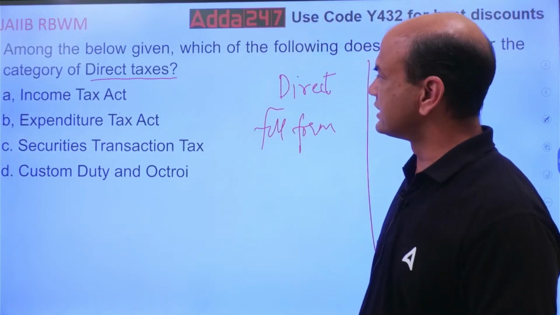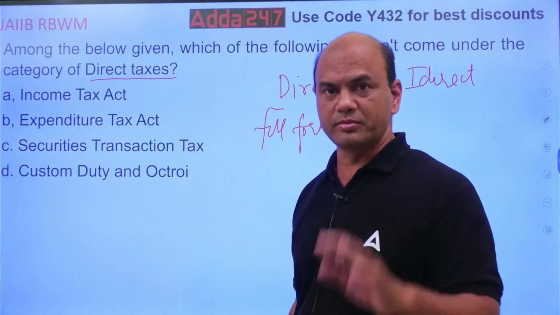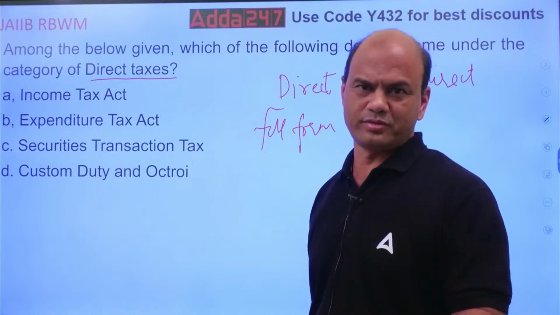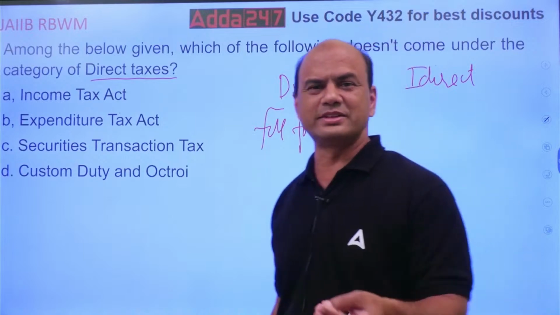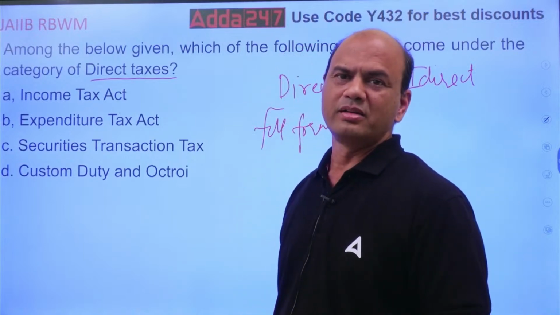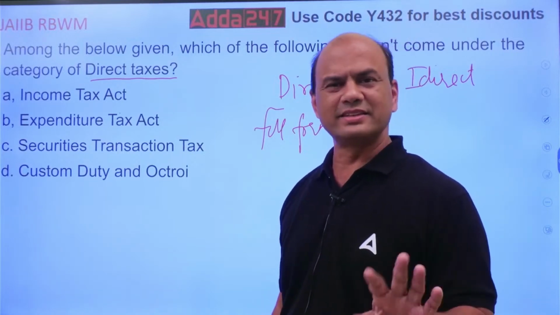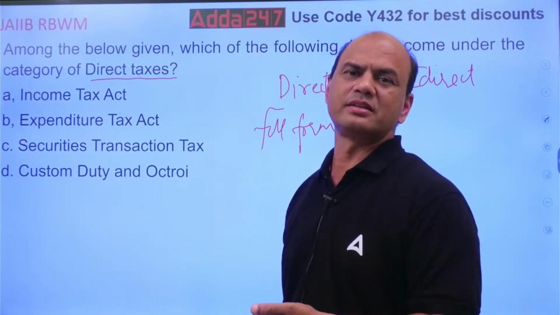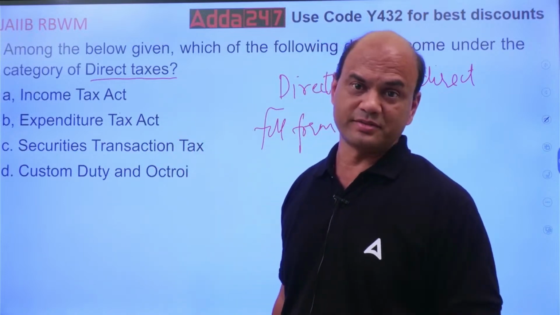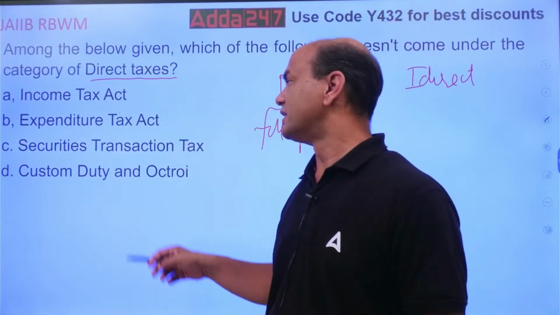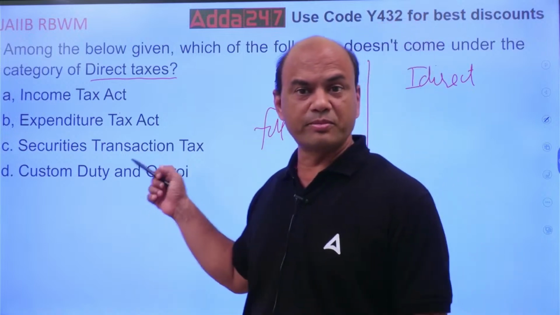So all these, say income tax, you fill up the form. Expenditure tax, you fill up the form. There is an expenditure tax also. We don't know. We are not in that category. Our expenses are hardly something. Some mall, some shopping mall, some movies, like this much expenses. Education. So you don't require all this. But there are rich persons who require this. Securities transaction tax, that is also to be paid.